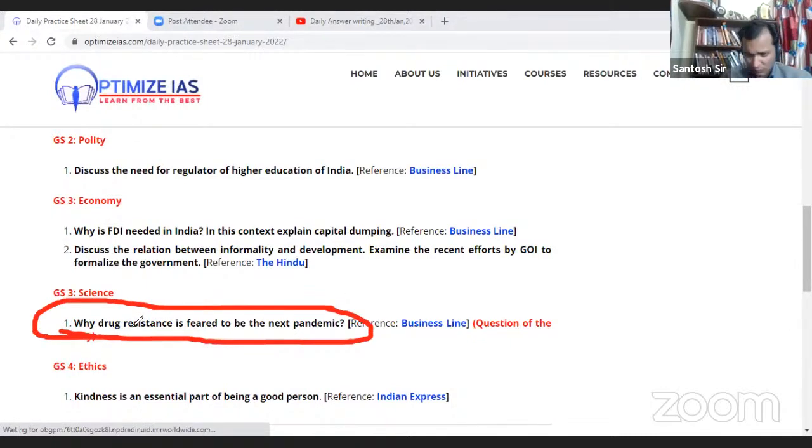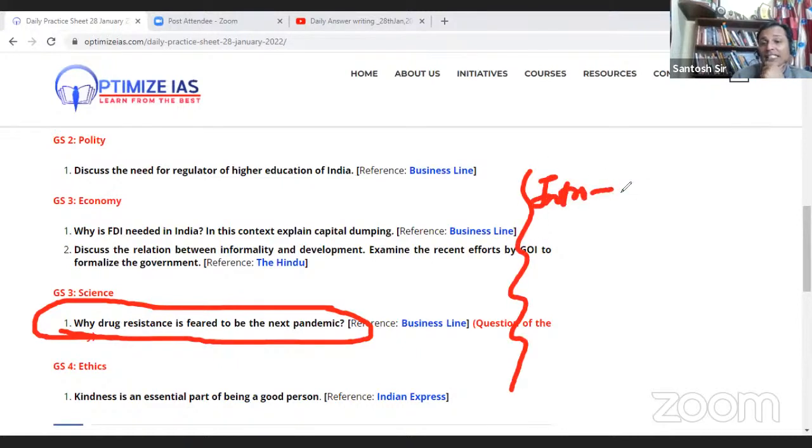So what should be your approach to tackle this answer? In the introduction, we can start with some startling, eye-catching fact.